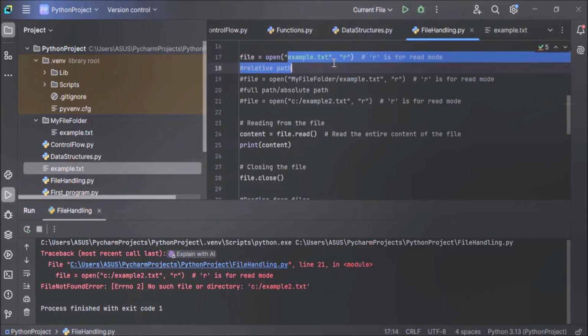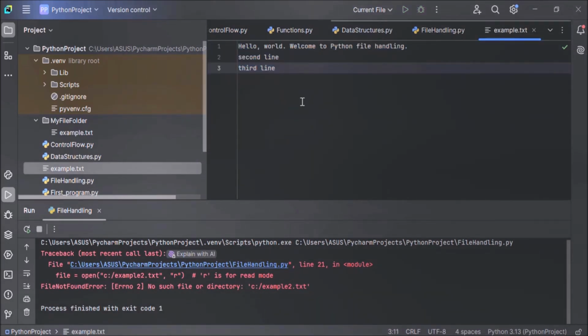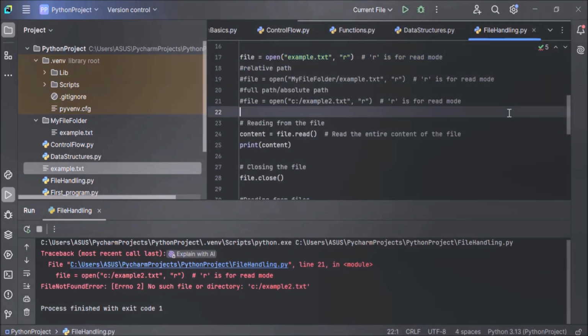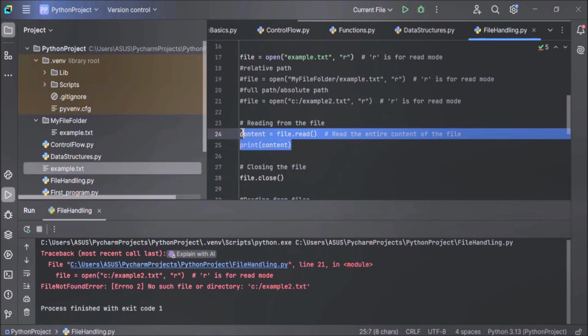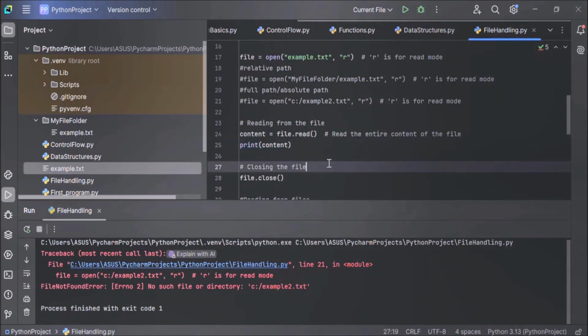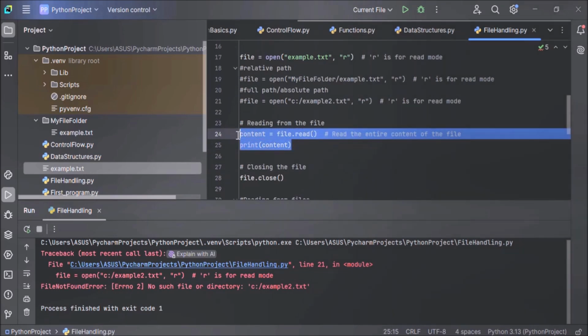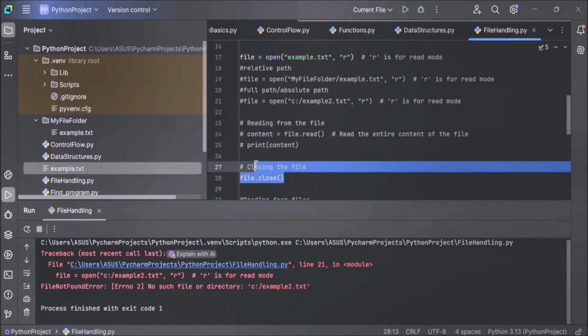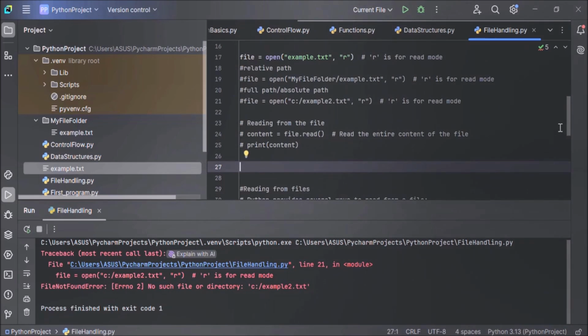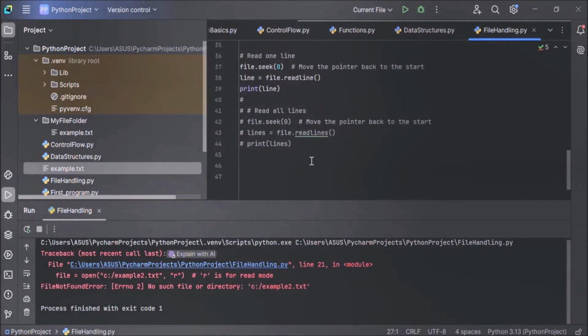In this example.txt, we have added a few more lines, second line and third line also. Let's close this example.txt, and here we have opened the file. Let's comment out this read method, and let's shift this closing file section after reading the line from the file.